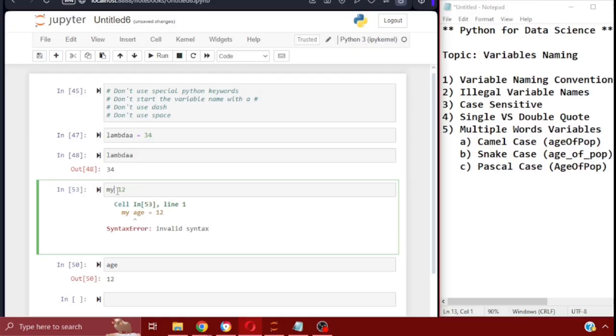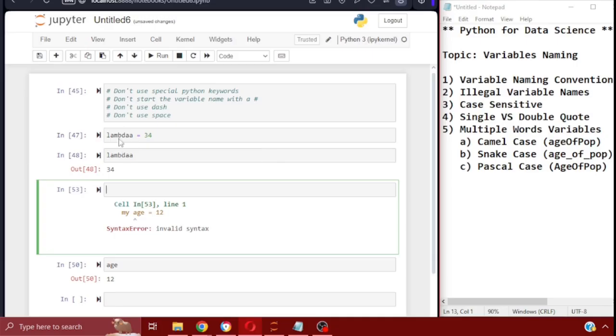So those were some of the most important naming convention rules that I wanted to make sure you notice. The illegal variable names, the second topic, kind of ties in with this one. Anything that violates these rules is an illegal variable name, and I've already provided you some examples.